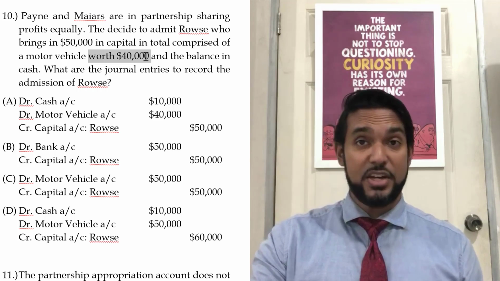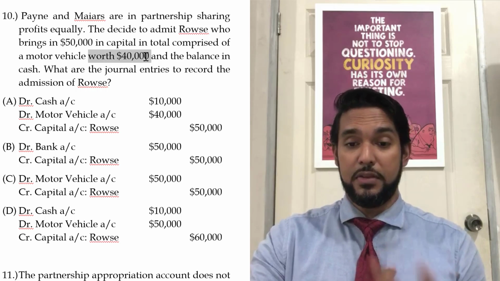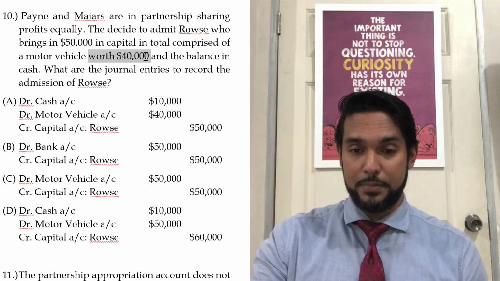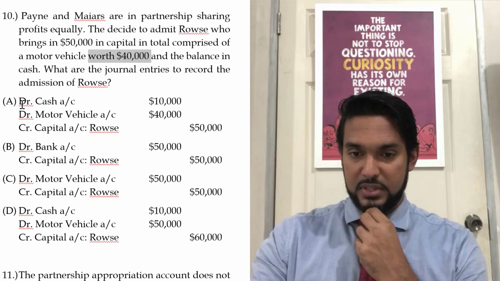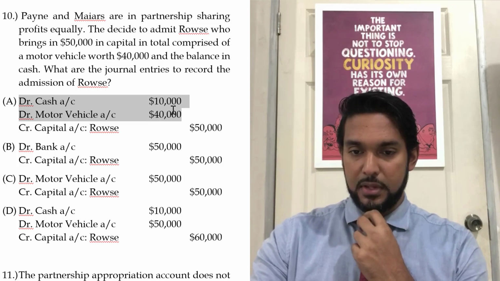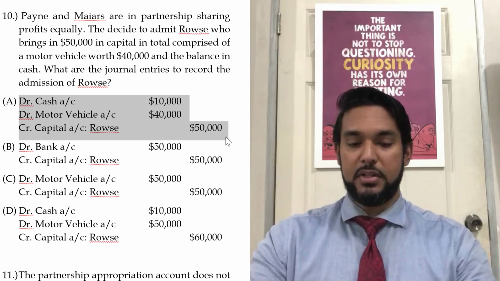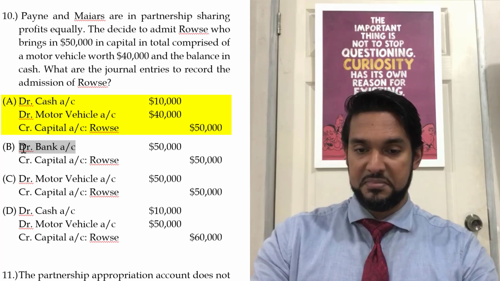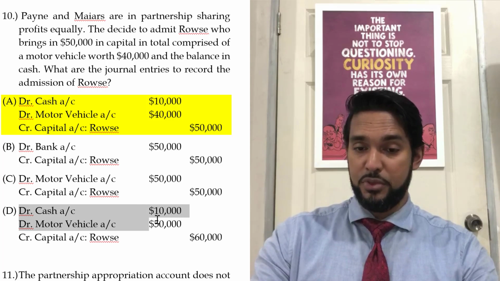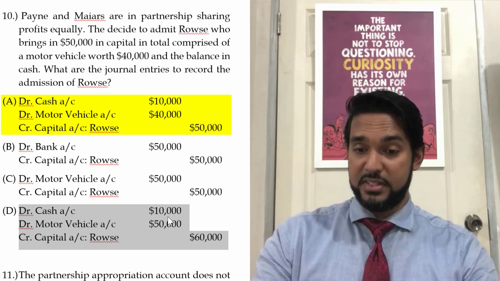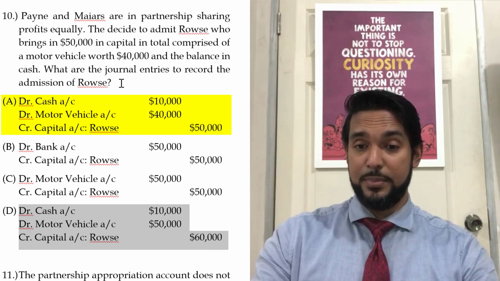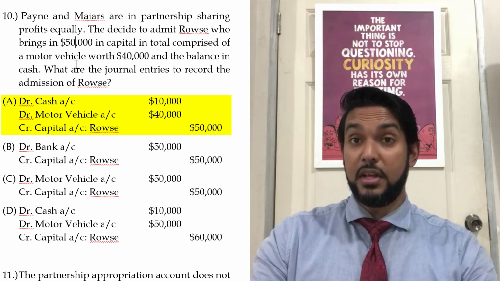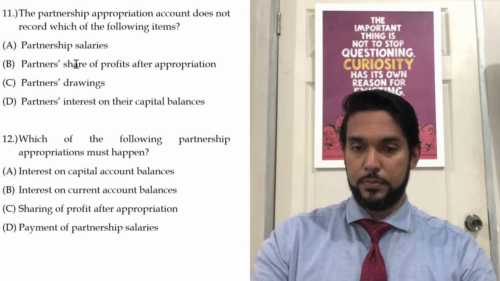So motor vehicle and cash are both assets. You debit to increase. So you're going to look for a debit to motor vehicle of 40 and a debit to cash of 10. And it's coming from Rouse, right? Credit to capital. I see cash and motor vehicle down here too, and a credit. But look at the figures: 10 and 50, giving us 60. But they told us that he or she is bringing in 50. So be careful. Scrolling down.